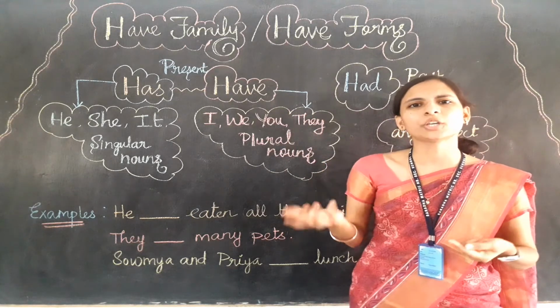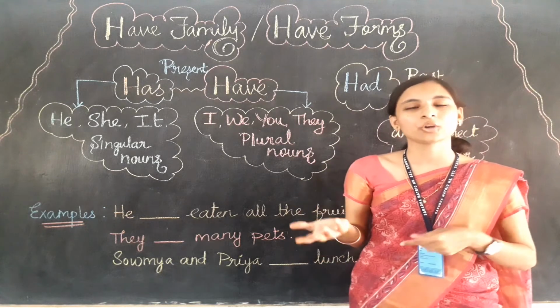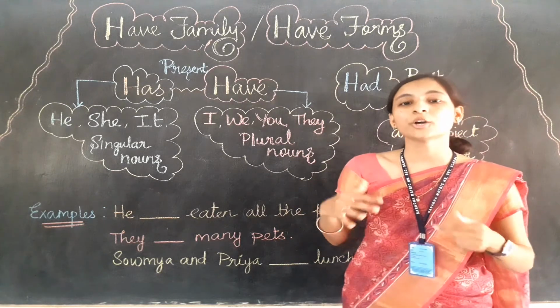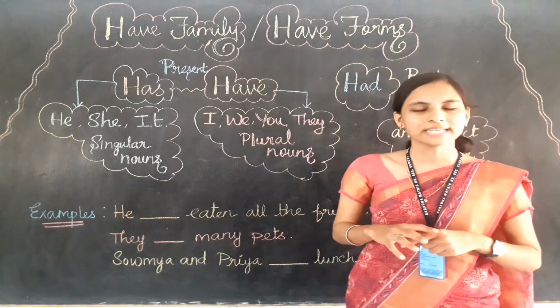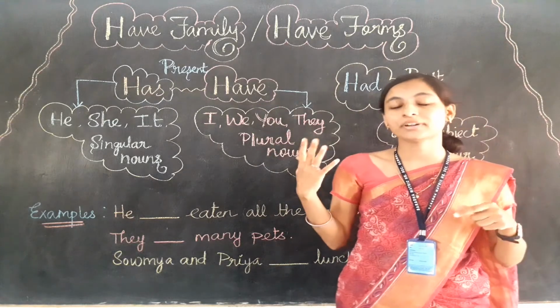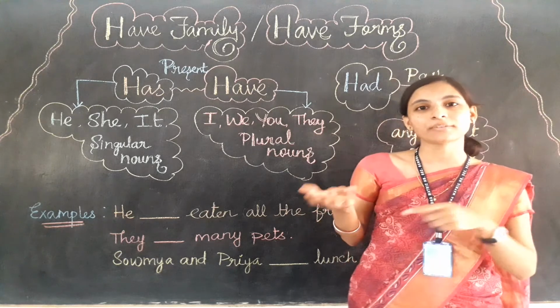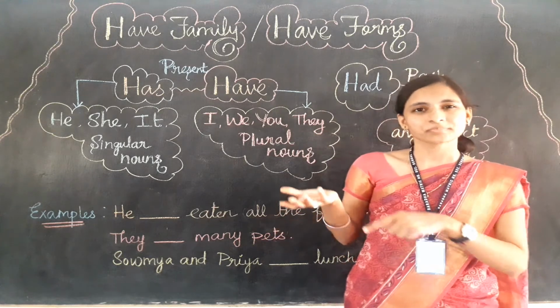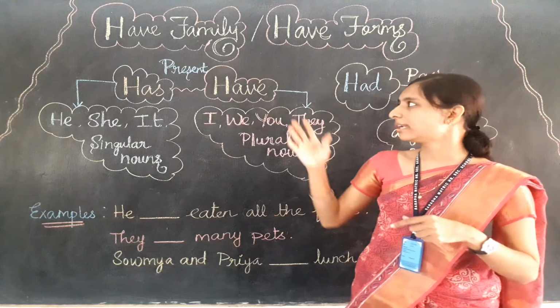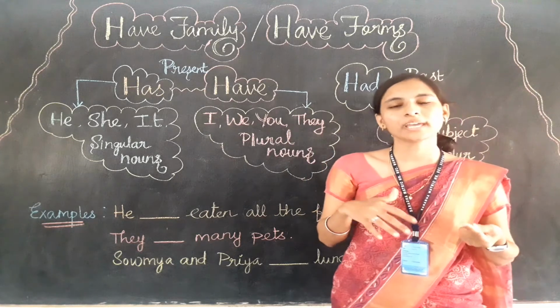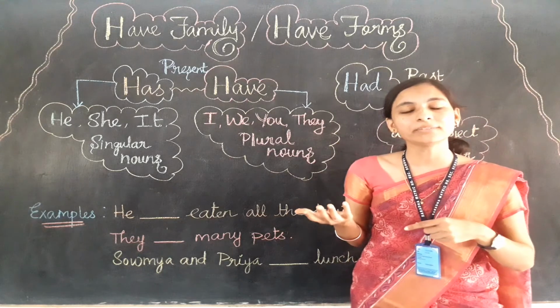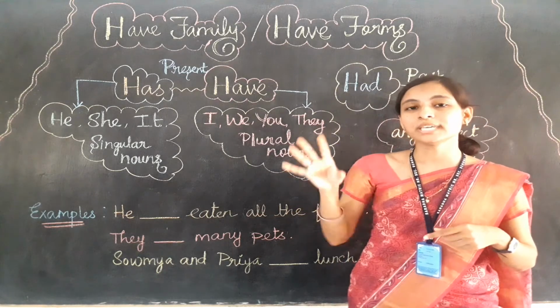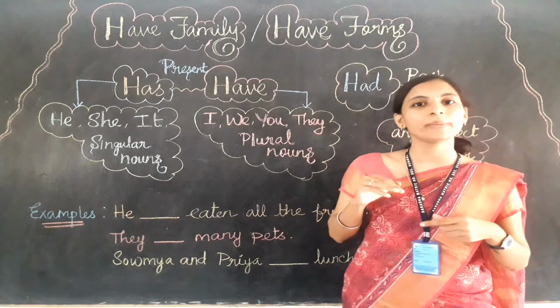Also, when we are talking about food items, drink, or a fixed program, we can use the word have in a sentence like I have coffee in this room, or I had coffee yesterday, or I have a meeting with my friends. So for these places we can use the verb have only.